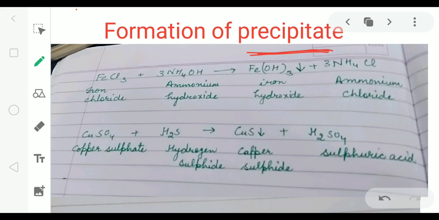For example, if we add iron chloride and ammonium hydroxide, iron hydroxide is formed and ammonium chloride is formed. So in this we can see precipitates in liquid. So in this reaction, precipitate formation takes place.